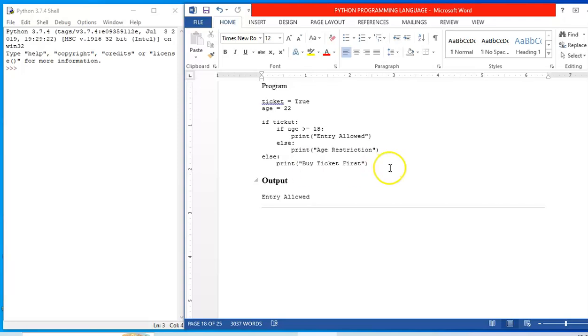Okay. So this is about the different selection type of control structures and sequential control structures in Python. In the next video, we will see looping or the iteration. And in one more video, we'll see the programs based on these control structures, that is sequential execution, decision making, or conditional statements, or selection statements, and the iterations and loops.